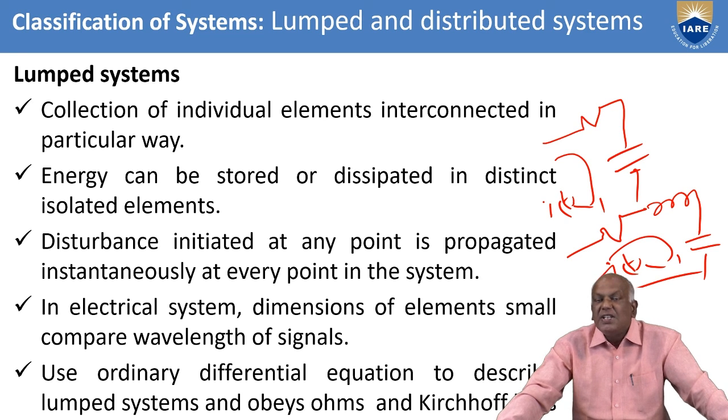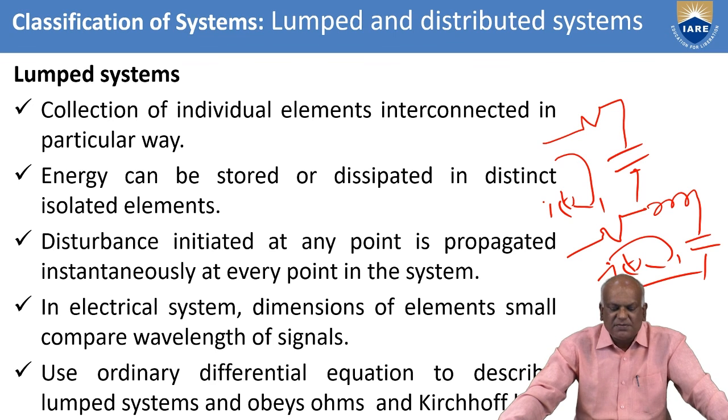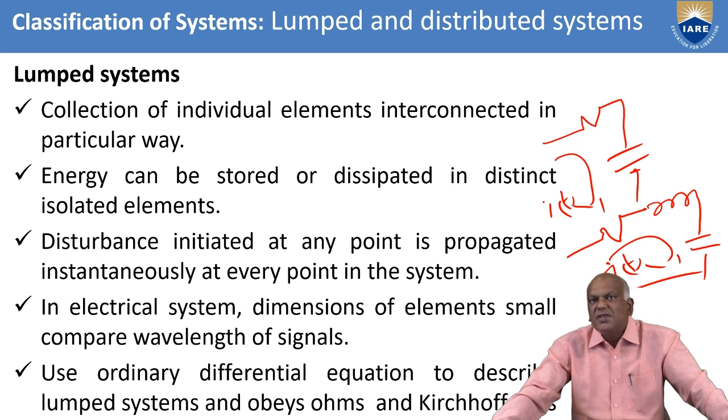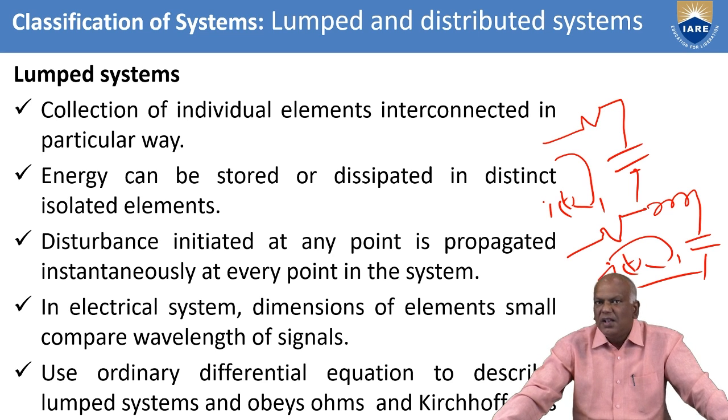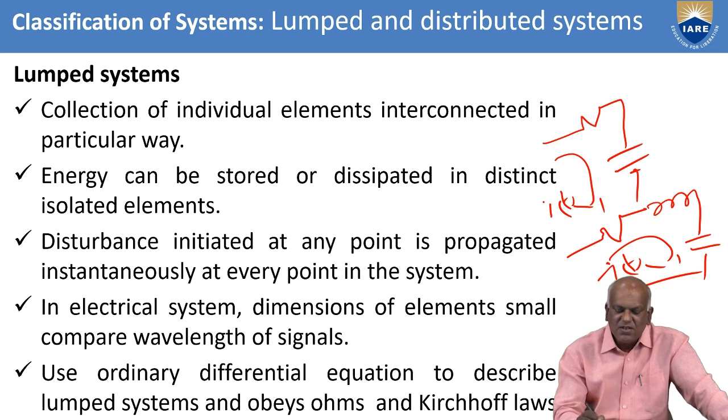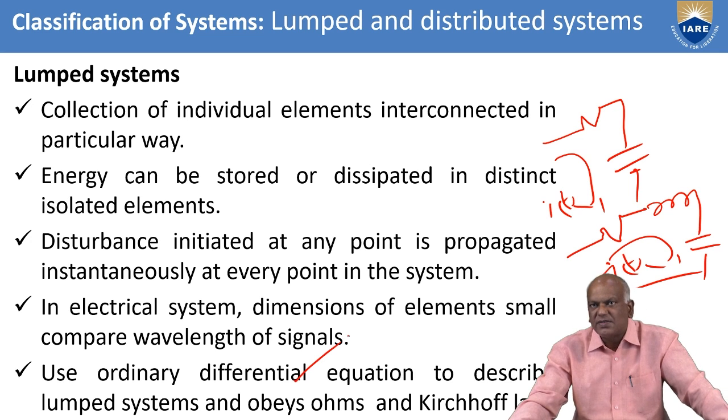A disturbance incident at any point propagates instantaneously to every point of the system. In electrical systems, the dimensions of the elements are small compared to the wavelength of the signal. That means the total length of the system is very small compared to the wavelength of the signals, because we are using small circuits only, a combination of RLC elements. This system can be described with differential equations only.